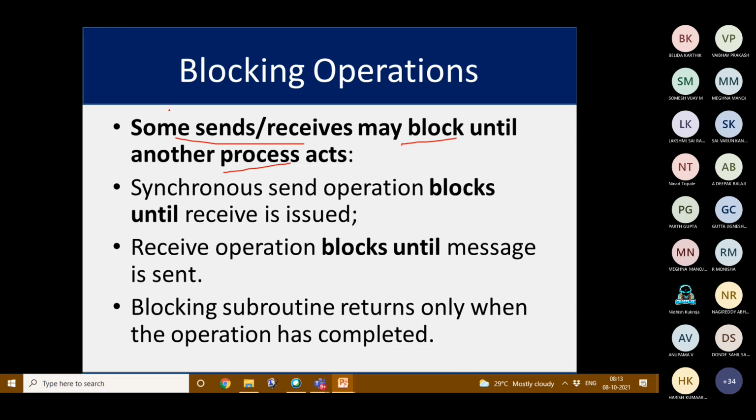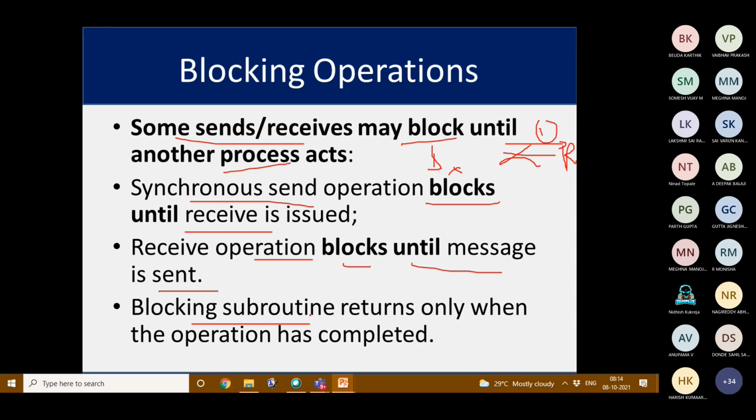Some send or receive operations will be blocking another process. That means another operation will not be happening. Such kinds of operations we call blocking. If we take a synchronous send operation, it will be blocking until the receive is issued, because we said that the sender has to get the acknowledgement from the receiver whether the message has been received or not. Until this has been done first, no other operation can happen, so it will be blocking other operations. And a receive operation also will block until the message is sent.